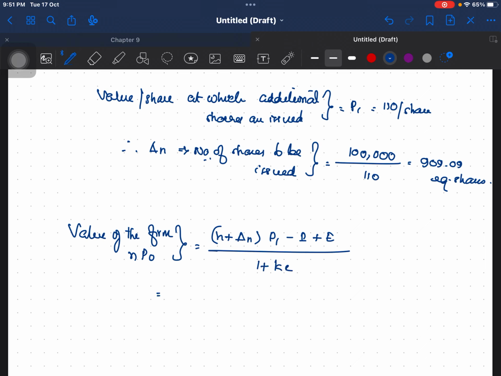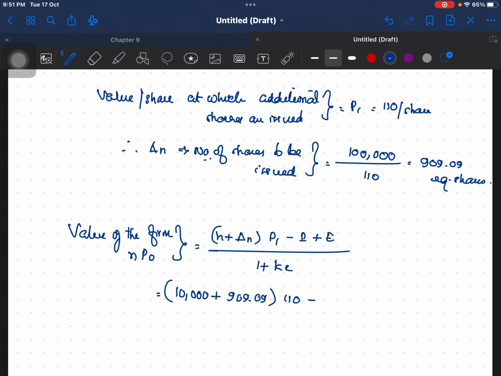What is n? n is 10,000, which is the number of shares right now, plus what is delta n? Delta n is 909.09 into P1.